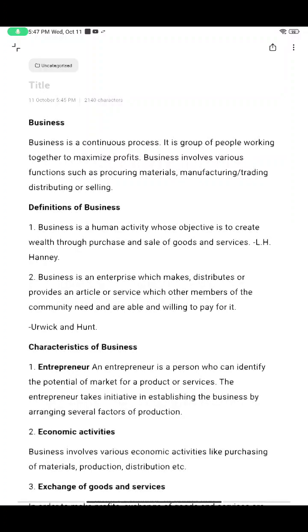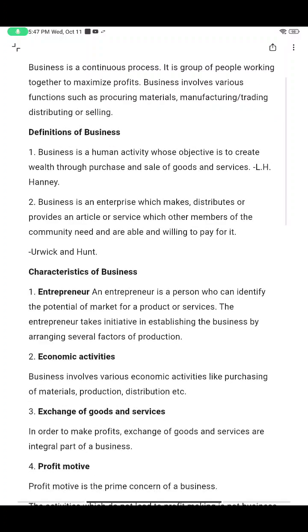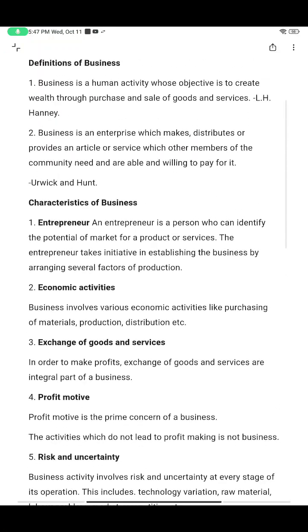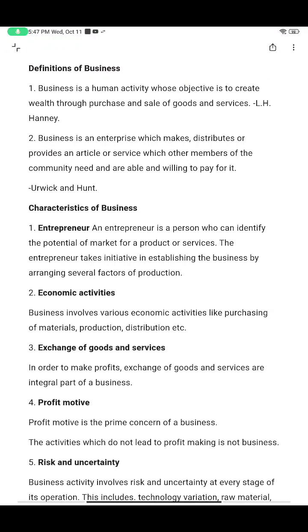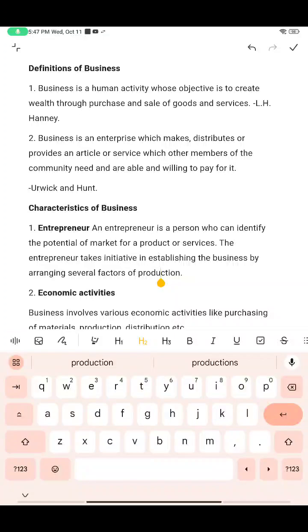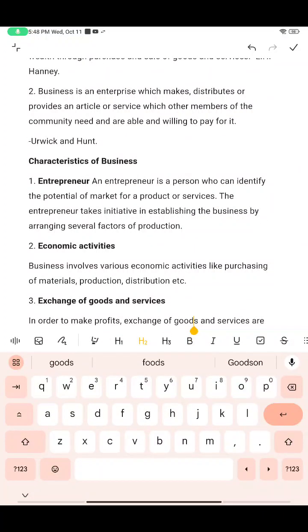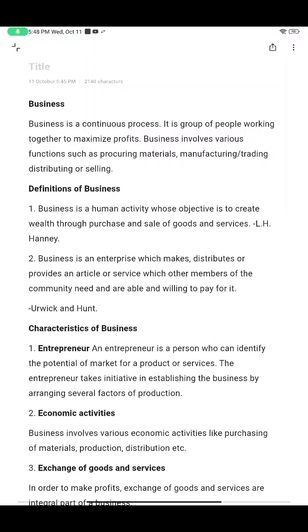If you just go on reading the definition of business and characteristics and remembering these side headings, what will you write in the definition or points? So you have to understand what is an entrepreneur, what are economic activities, and what is exchange of goods and profits. All these things you have to understand. That is why I'm explaining each point clearly.